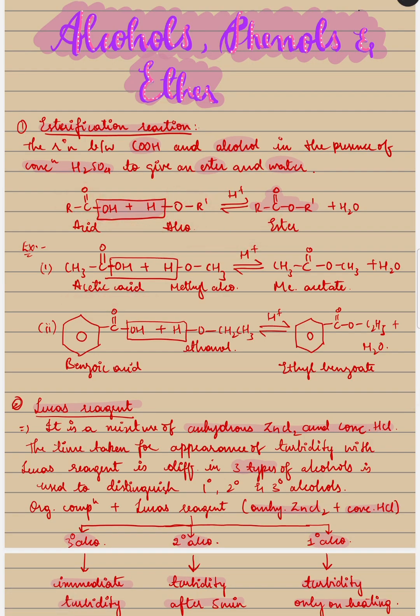So for example, acetic acid with methyl alcohol gives methyl acetate. Benzoic acid with ethanol, CH2CH3, पानी निकाल लो तो आ जाएगा ethyl benzoate.